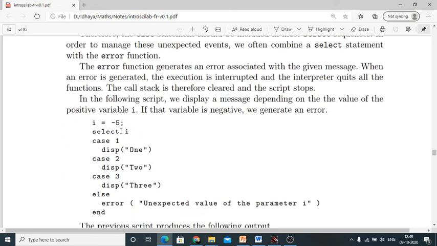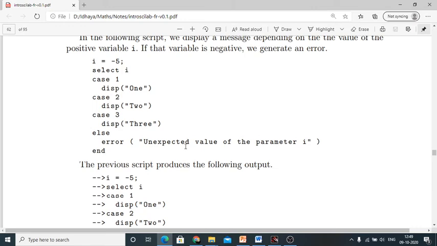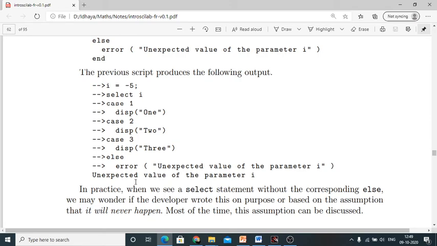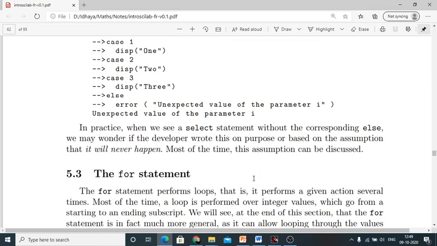So here you can see this minus I, there is no minus I condition over here, so straight away it will come to this error case. Okay, it will display this. So you will be getting this unexpected value of the parameter.